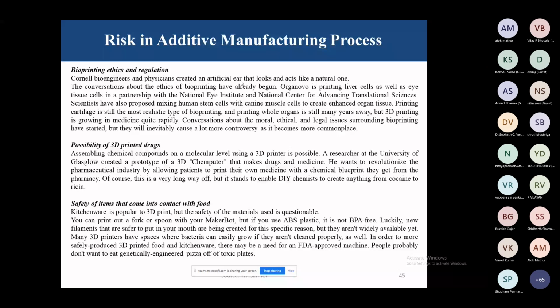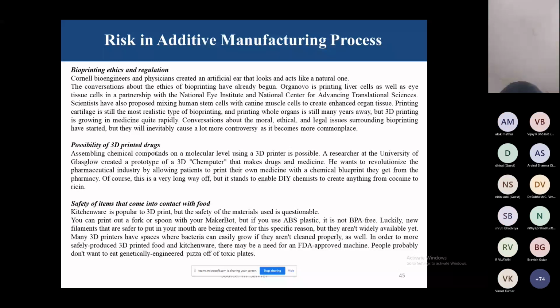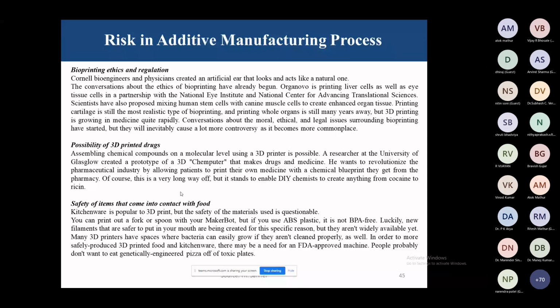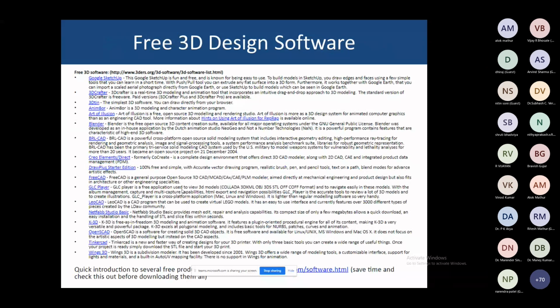Then there is the possibility of 3D printed drugs and medicines, right? And the safety of items that come into contact with food, right? Nowadays you can produce pizza with the help of the 3D printing process. When we add some mixtures, we are developing mixtures that may create reactions that will not be useful for humans. So these types of risk are there in the 3D printing process. Now I think we have covered many types of risk in the 3D printing process.